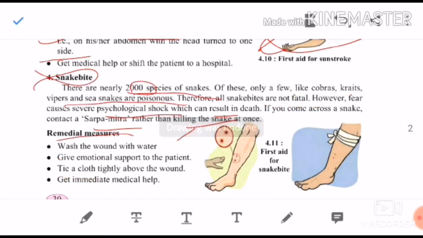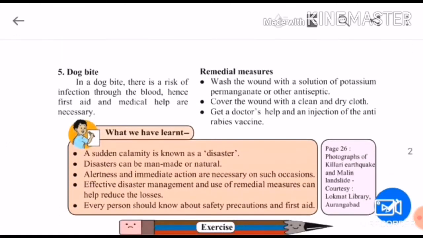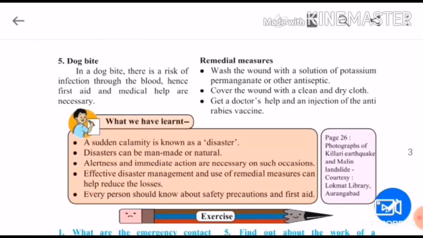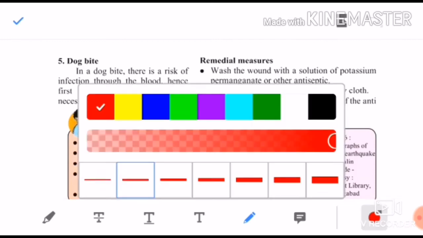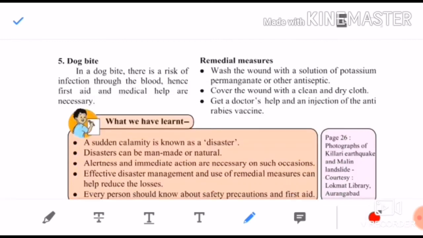Let's move further. The last one is dog bite. Dog bite is common. So what should you do during a dog bite? In a dog bite, there is a risk of infection through the blood. Even if the dog bites, there is a risk that the infection from that dog may go into your blood. So first aid and medical help is very necessary.